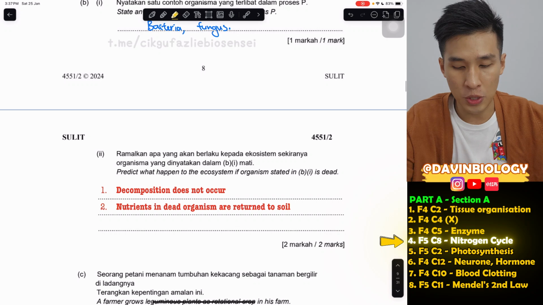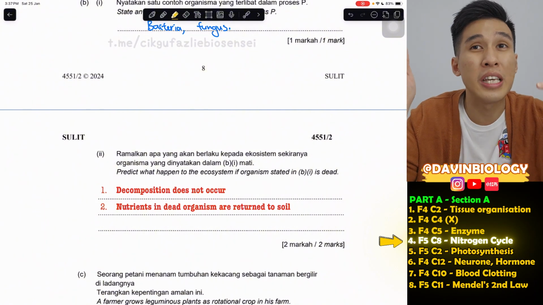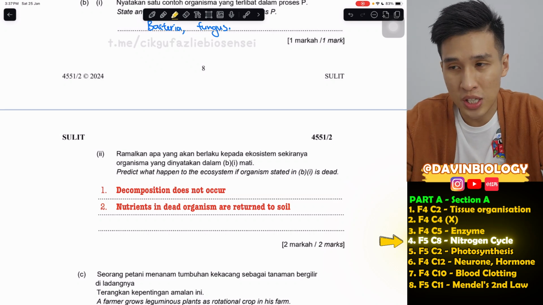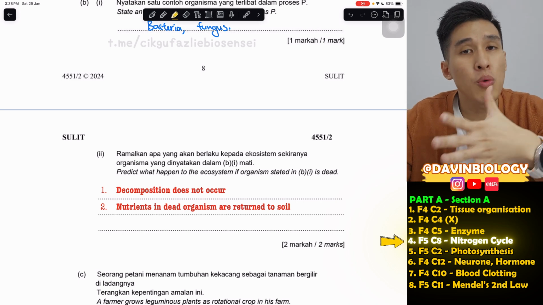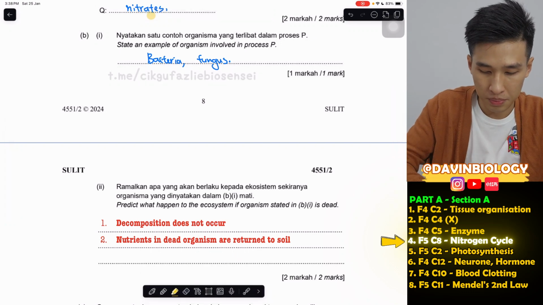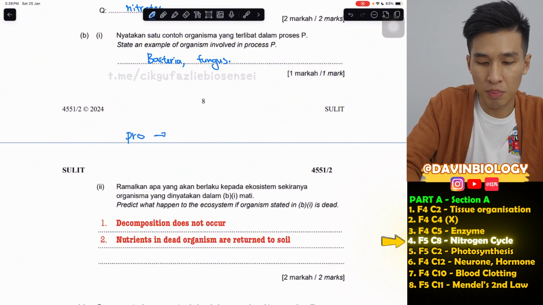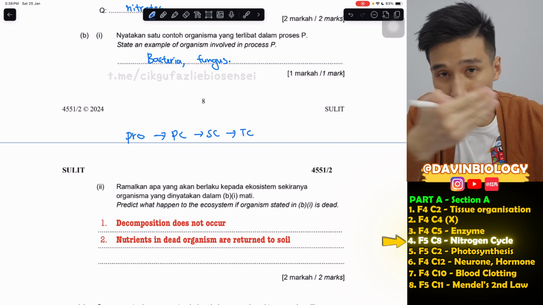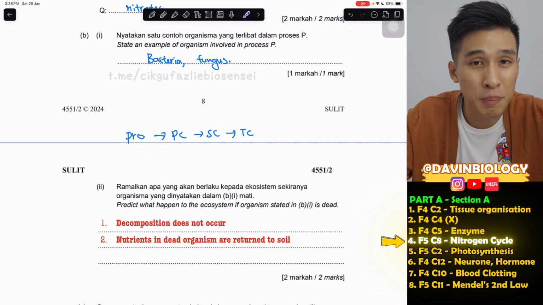They say, predict what's happened to the ecosystem if organisms stated in B1 is dead. So if there's no decomposers, all the dead bodies in this world cannot be decomposed, right? So decomposition does not occur. Now the main problem with this is that the nutrients in the dead organisms cannot be returned back to the soil. Now why is returning nutrients in dead bodies back to the soil important? Because of the food chain. You have producer, plants, being eaten by primary consumer, then secondary consumer, and then tertiary consumer. So you can see this food chain, it's a bit unfair to the producer, because producer produces for everyone, but no one returns the favor.